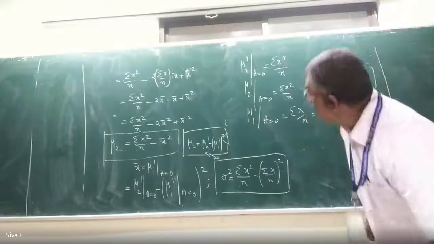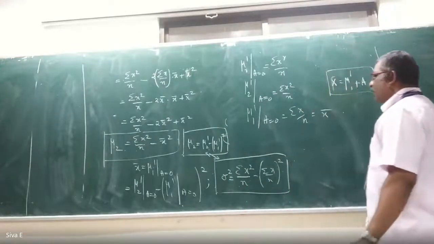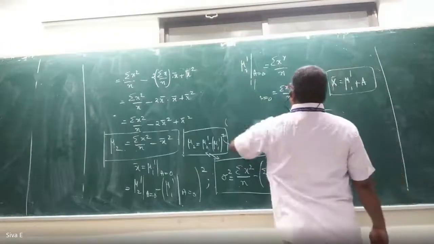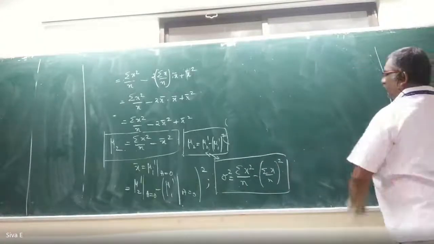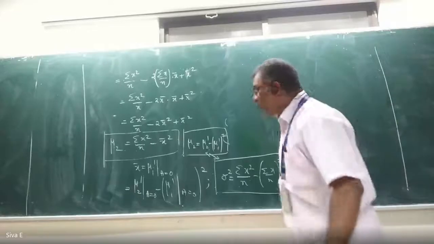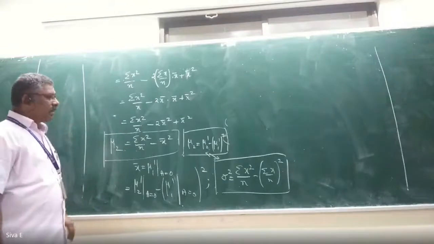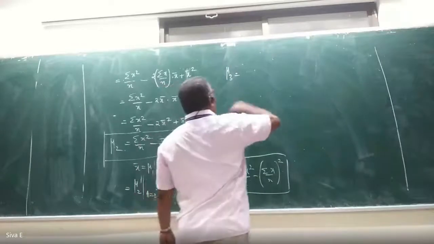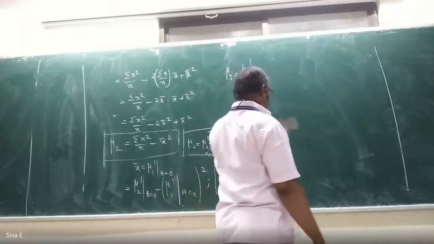Okay, thank you, sir. Fine. The third one, third moment about the mean in terms of moment about the origin or the moment about the point A. That is mu3 equal to mu3 dash minus, directly I am writing, I skip the step.